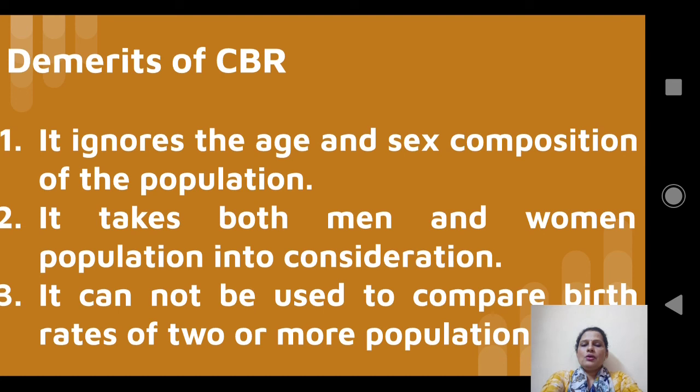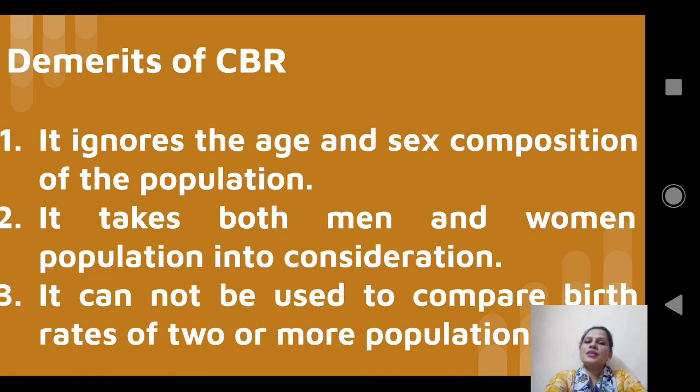Now, the demerits of CBR are like this. The first one, it ignores the age and sex composition of the population. It does not consider age and sex composition, but birth is meaningful only to a woman of childbearing age group.